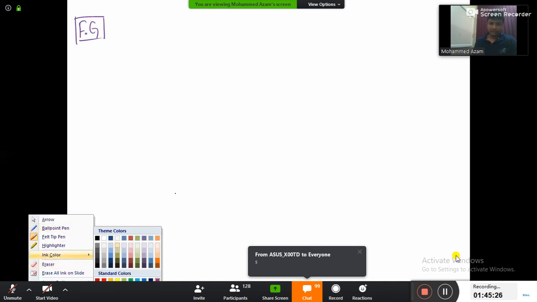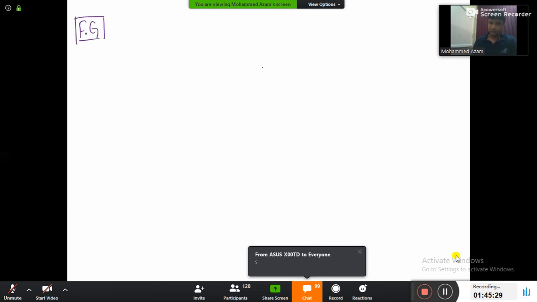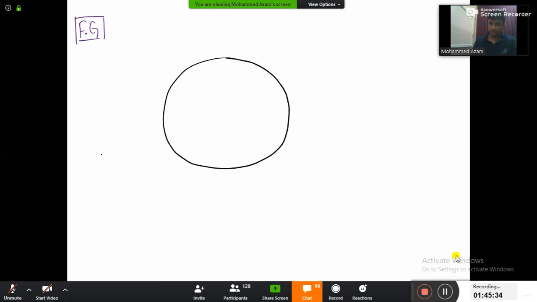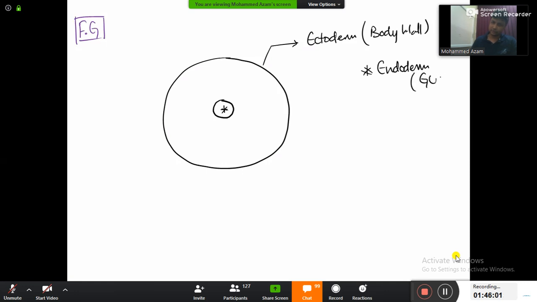Whenever you take a transverse section, the outer black colored line here will be your ectoderm, and this ectoderm is going to form your future body wall. And inner you'll be having endoderm. I'm marking it with a star mark. This one will be endoderm, and remember endoderm is going to become the future gut, your foregut, midgut, hindgut.